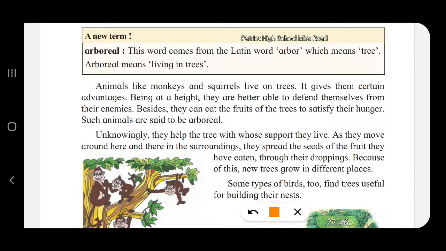Arboreal comes from the Latin word arbor. Arbor means tree. And then arboreal means living in trees. The word arboreal is derived from the word arbor. Arbor means trees. Arboreal means living in trees.